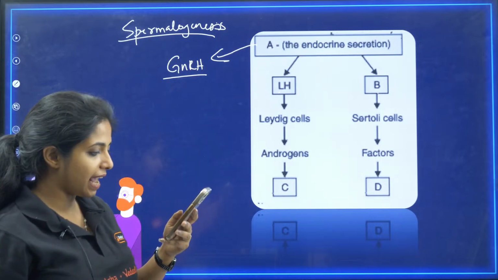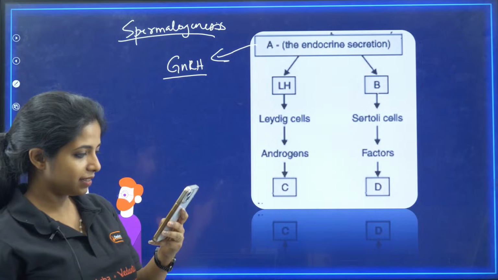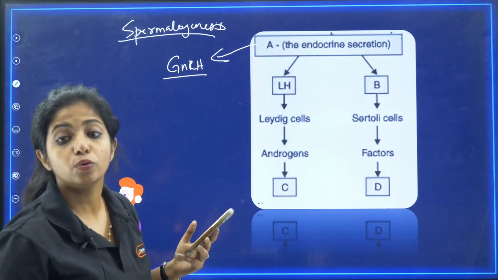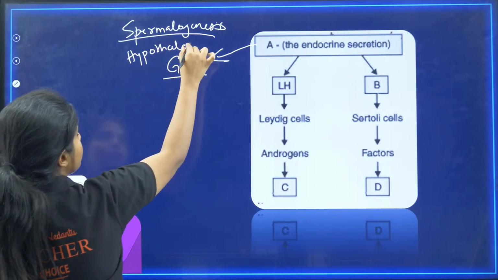So who all got A as the correct answer? No one got A as the correct answer. GnRH, gonadotropin releasing hormone. Who releases it, my dear children? It is the hypothalamus.